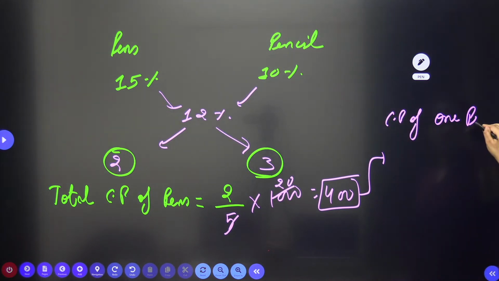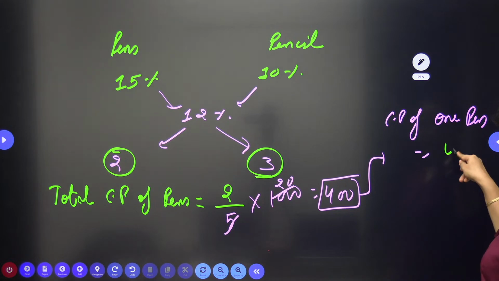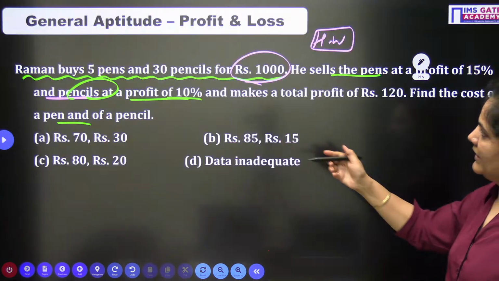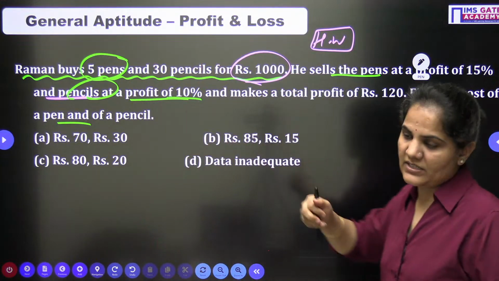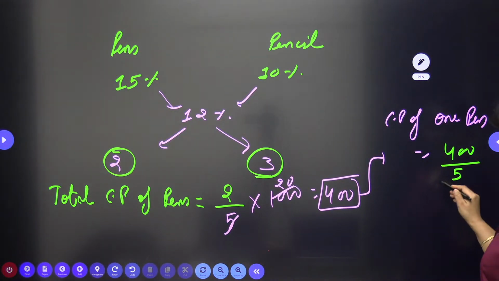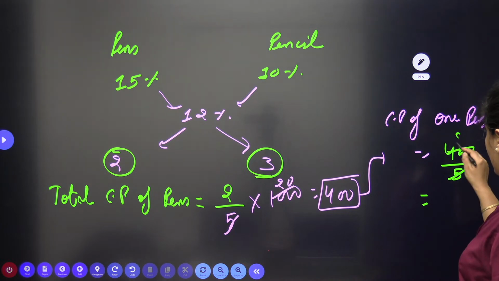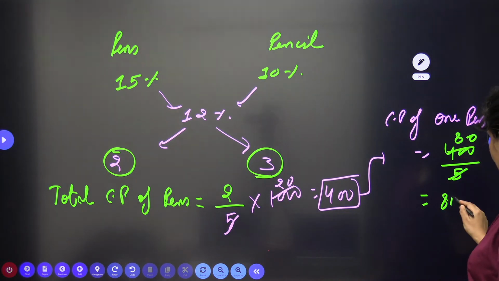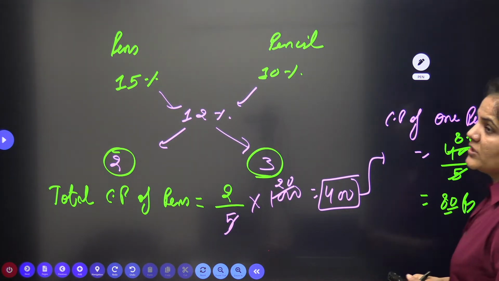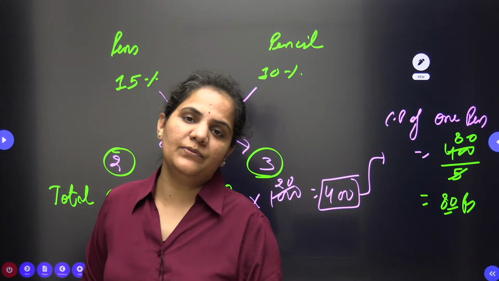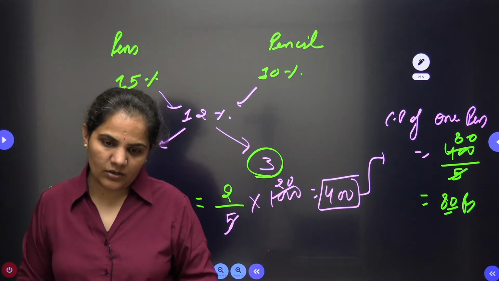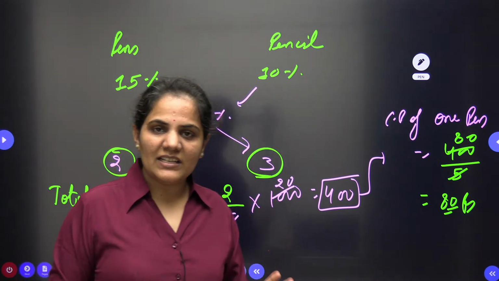We need to find out the cost price of one pen. So dear students, the cost price of one pen will be 400 divided by the number of pens. How many pens do we have? We have 5 pens. So divided by 5, 5 eights are 40, so your result is 80 rupees. So the cost price of one pen is 80 rupees. Please confirm, dear children, is it clear or not? Very easily we can approach it.